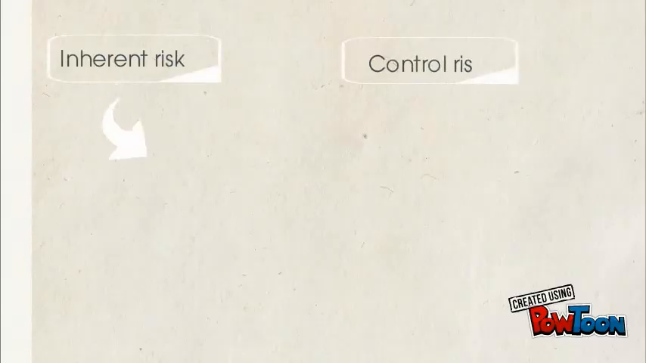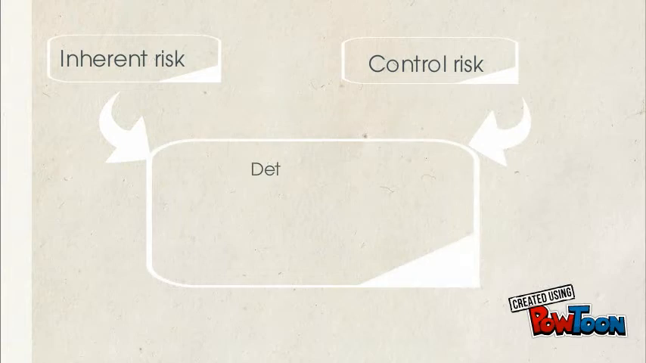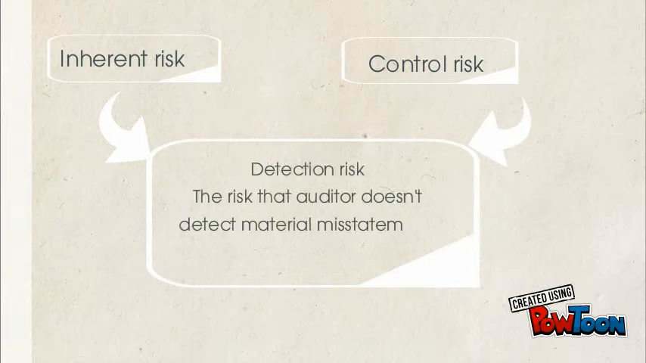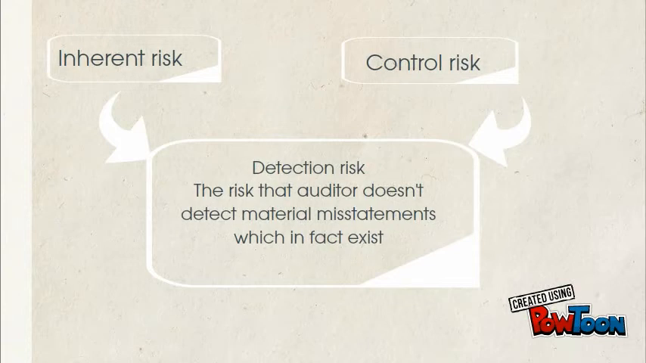Both control risk and inherent risk determine the level of detection risk set by the auditor. It is the risk of not detecting material misstatements which in fact exist. The auditor sets the level of detection risk, and therefore he may reduce the component through adequate planning and timing and extent of audit procedures.